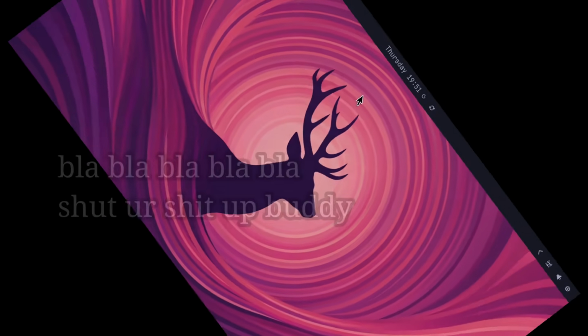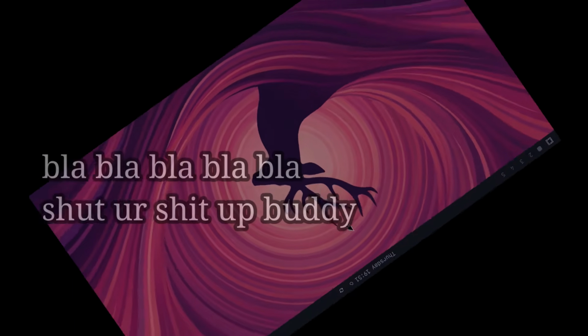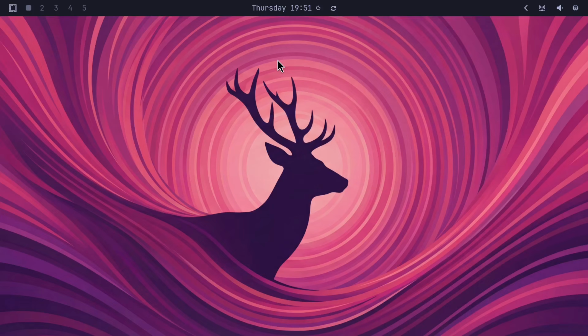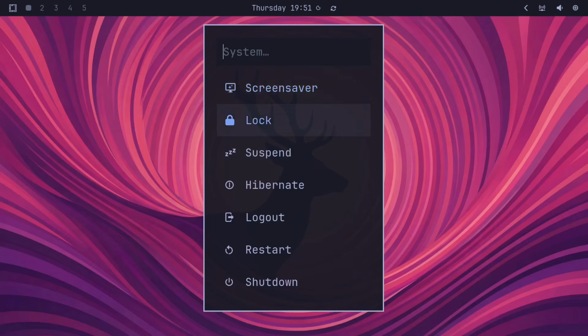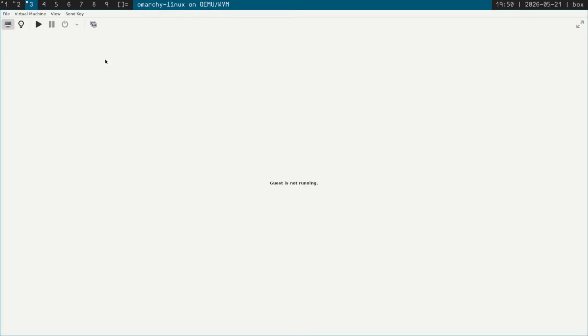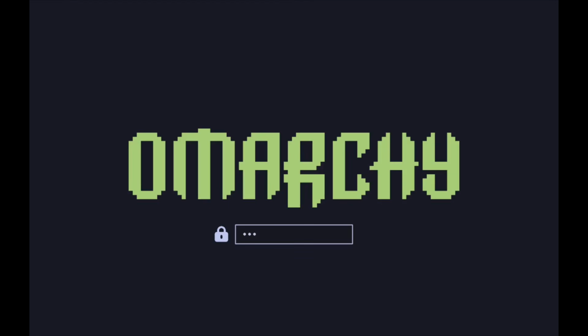Technically, we did already do this when I was figuring out that in order to get the resolution set up, you needed to reboot the system for some godforsaken reason, but let's go ahead and do it again. So we press Windows Escape to get the system menu up, and we see here restart and shut down. Let's just go ahead and shut down. Now let's power back in and see if all the stuff we've created is still there. Alright, so we're back in the bootloader. Let's go ahead and press enter on Linux, logging back into the system.